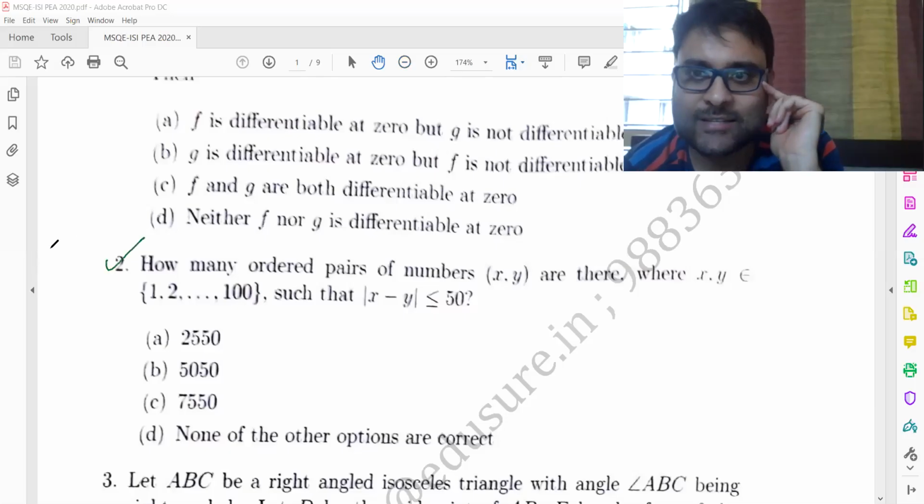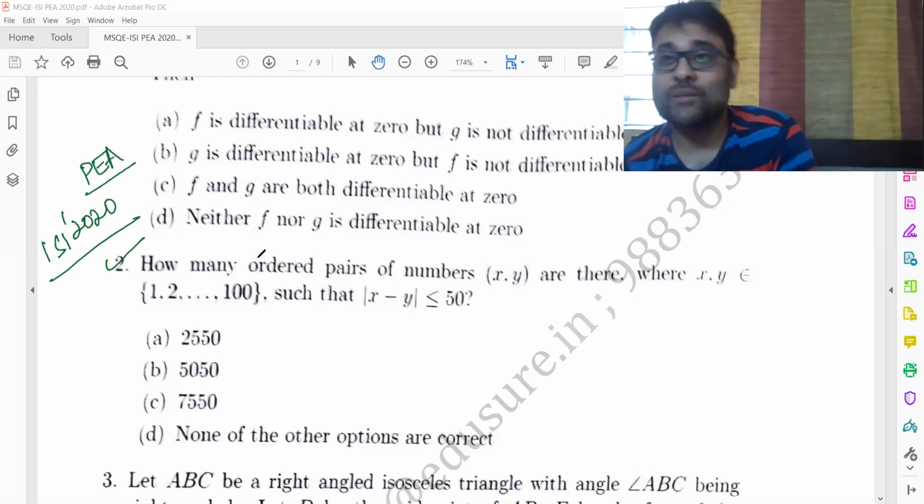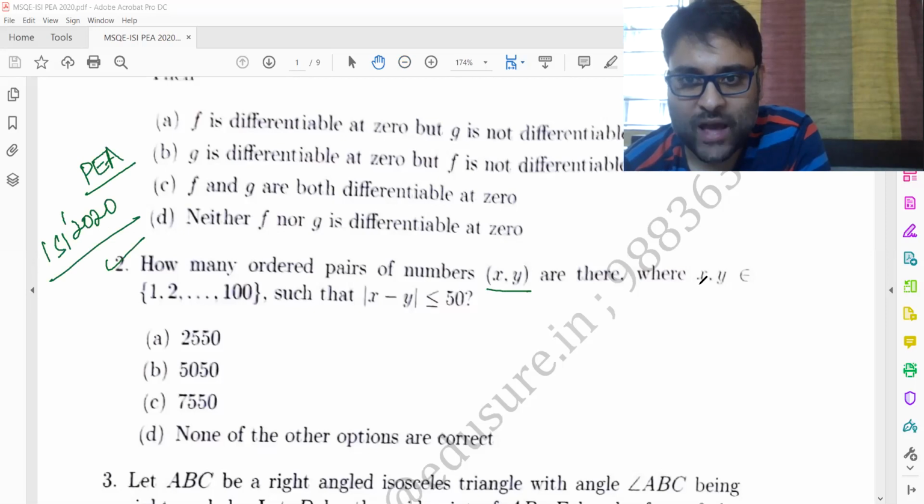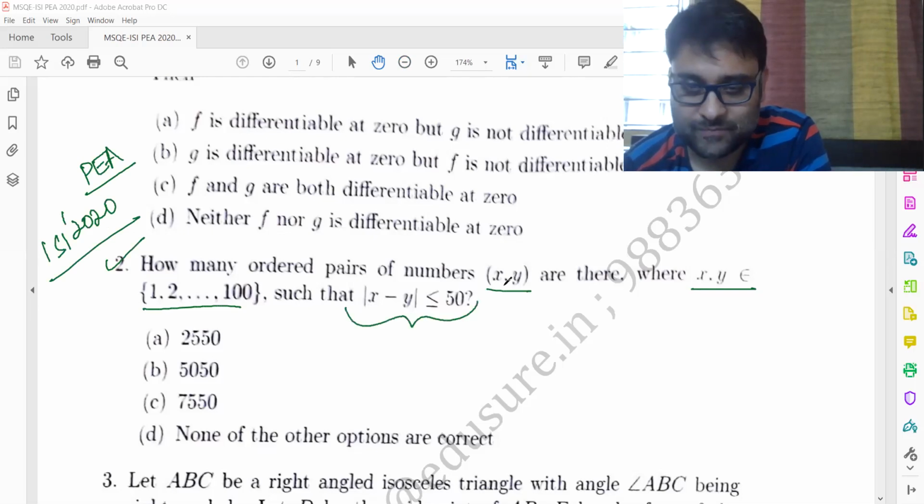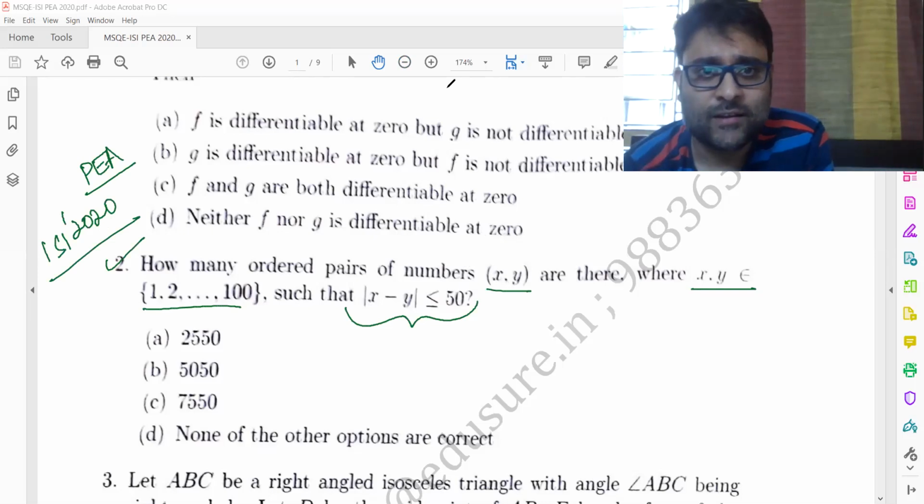So this is ISI 2020 PEA. Question number 2. How many ordered pairs of numbers x, y, where x, y belong to 1 to 100, such that mod x minus y is less than or equal to 50? Multiple ways to do this.